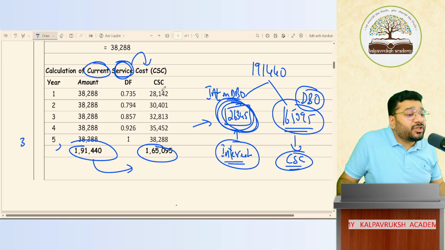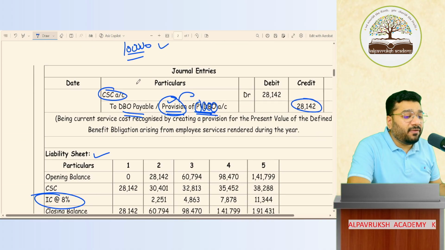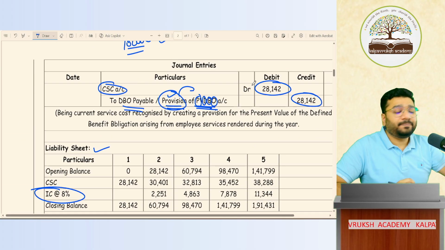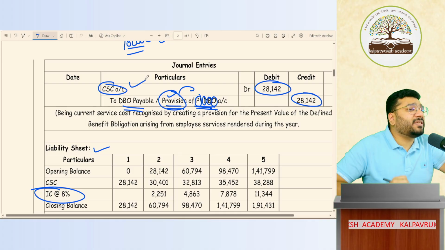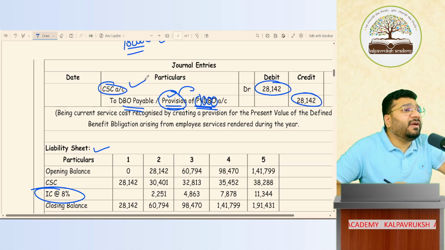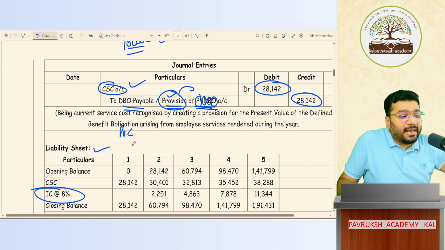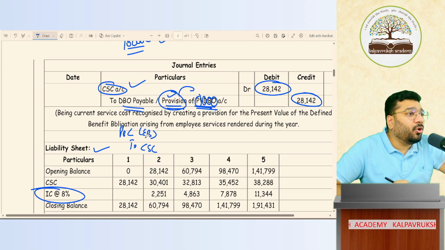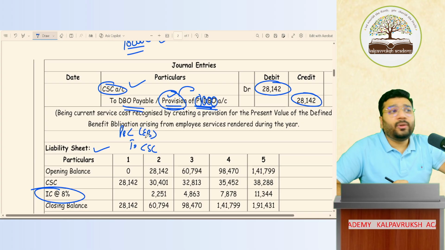For that, we're creating provision for 1 year, 28,142. This current service cost is my due entry. At the end of the year, we transfer this to P&L account under employee benefit. So what is the closing entry for this? P&L account debit to current service cost. This will go to your employee benefit category. So is the accounting treatment clear?